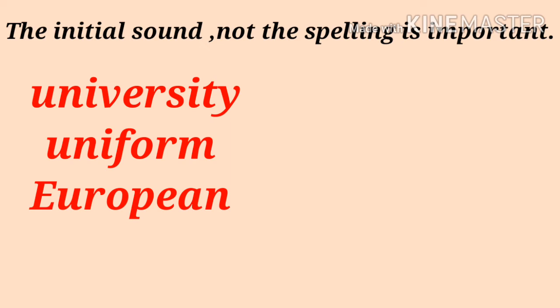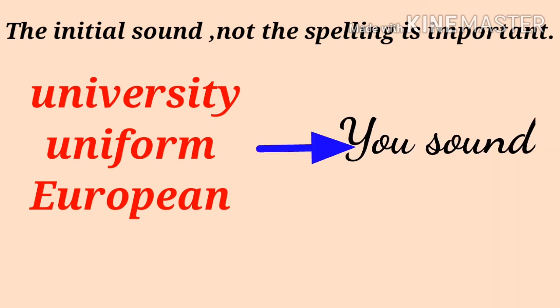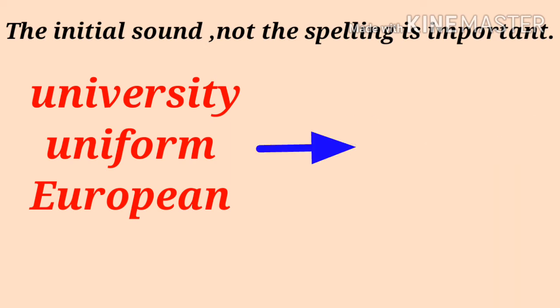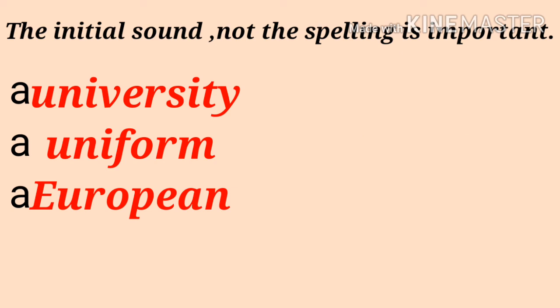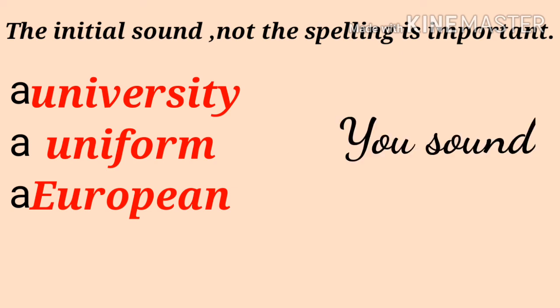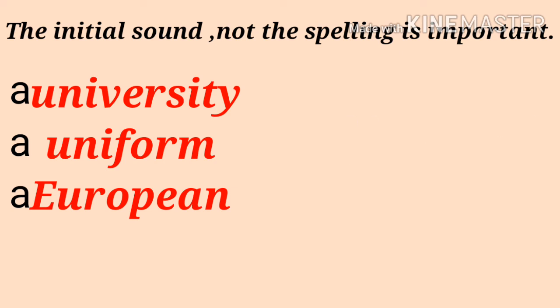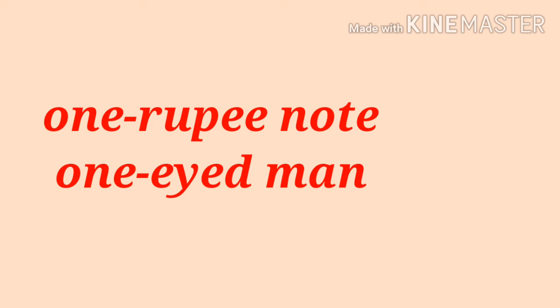Children, although these words begin with the vowels U and E, these three words are pronounced with the sound "yu", which is a consonant sound. So, it will be a university, a uniform, a European. It is not "an university" or "an uniform". Although it starts with a vowel letter, it does not start with a vowel sound.